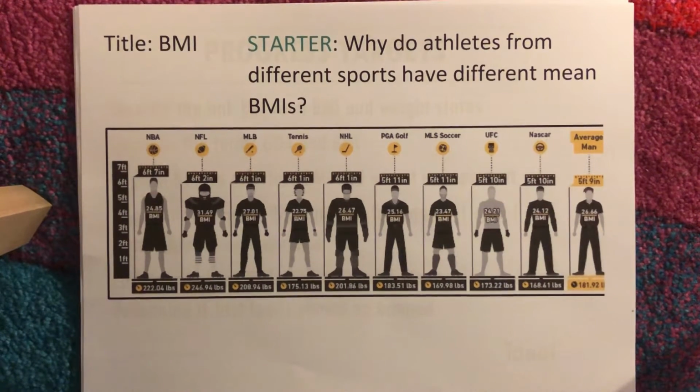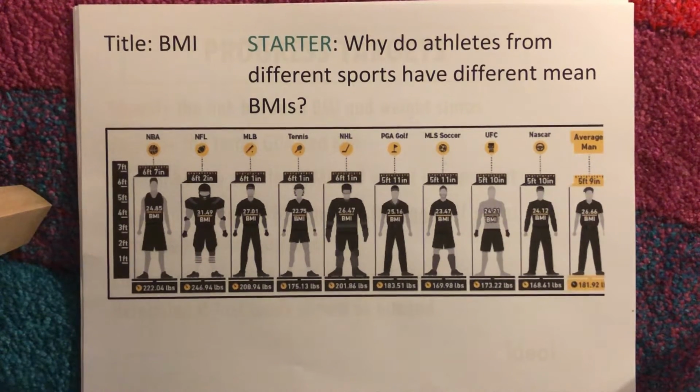So obviously you'd expect a taller person to be heavier than a shorter person, but we're not just saying who's heavier and who's lighter. We're saying who's heavier for their height and who's lighter for their height. So for somebody who's got a high BMI, you'd expect them to be very, very heavy for their height. For someone who's got a low BMI, you'd expect them to be relatively lightweight for their particular height.